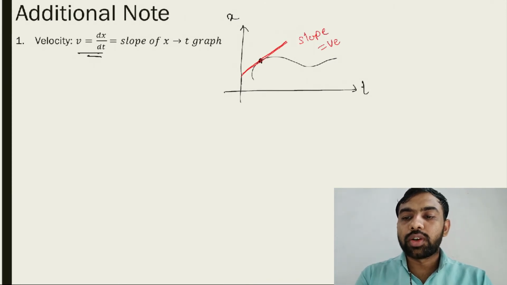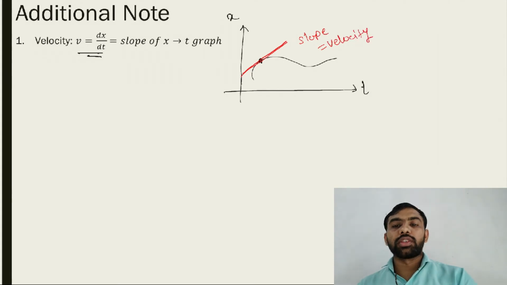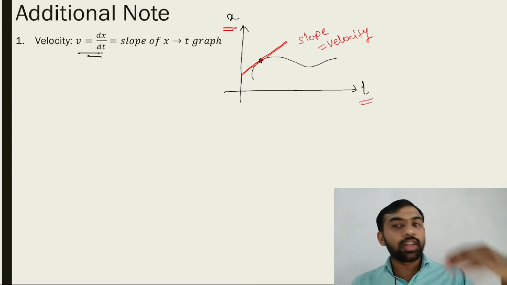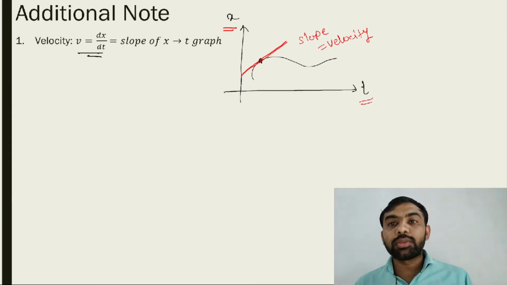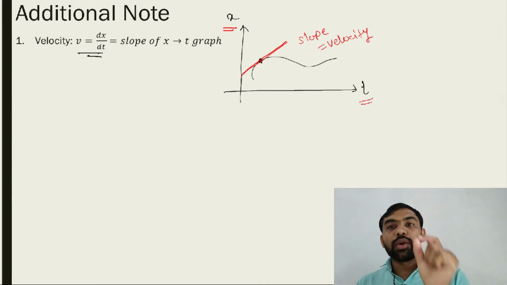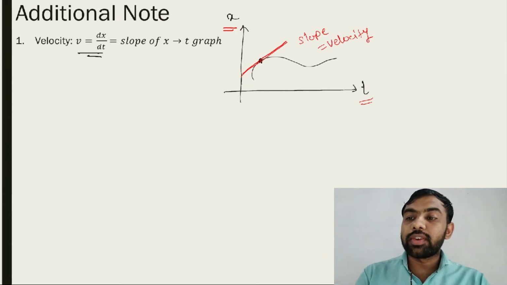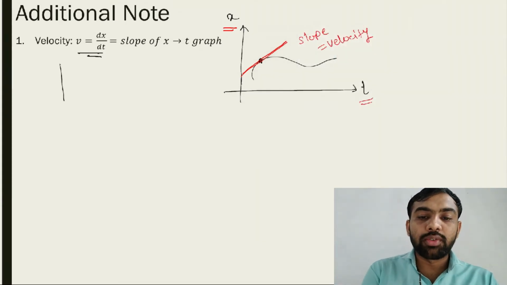Then the slope is equal to what? Velocity. But in which graph? Only in an x versus t graph. If you consider another graph, then the slope doesn't mean velocity. If you have an x versus t graph, then and only then the slope is equal to velocity.